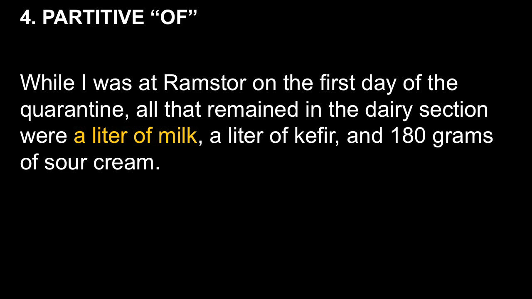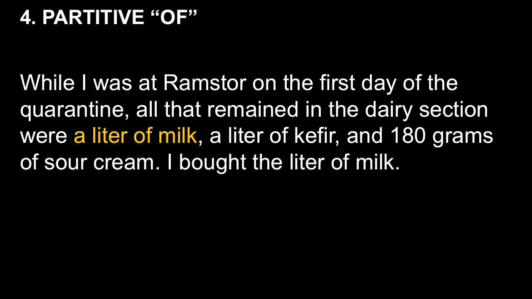And now I want you to see what happens with the second reference. I bought the liter of milk. As before, with the second reference, we have specified which liter of milk we are talking about. And so we are permitted to say, I bought the liter of milk.